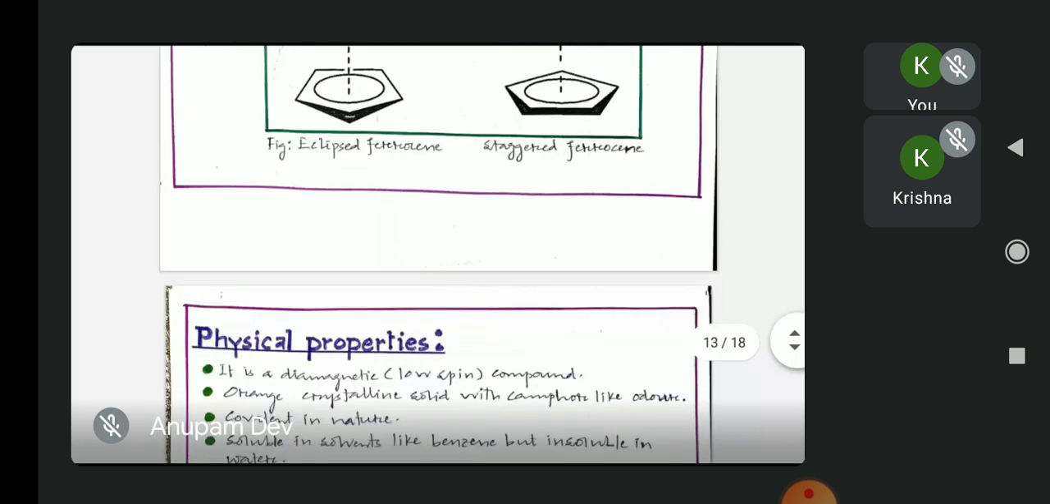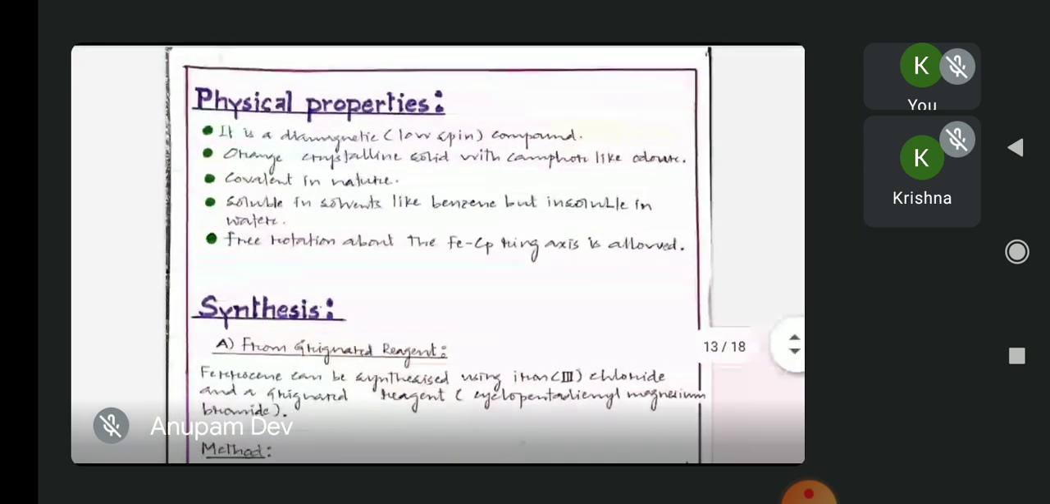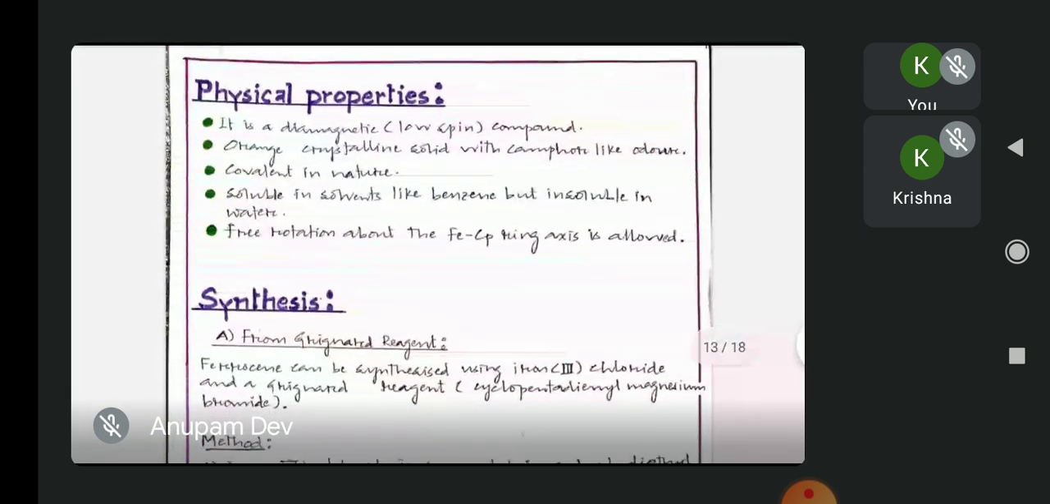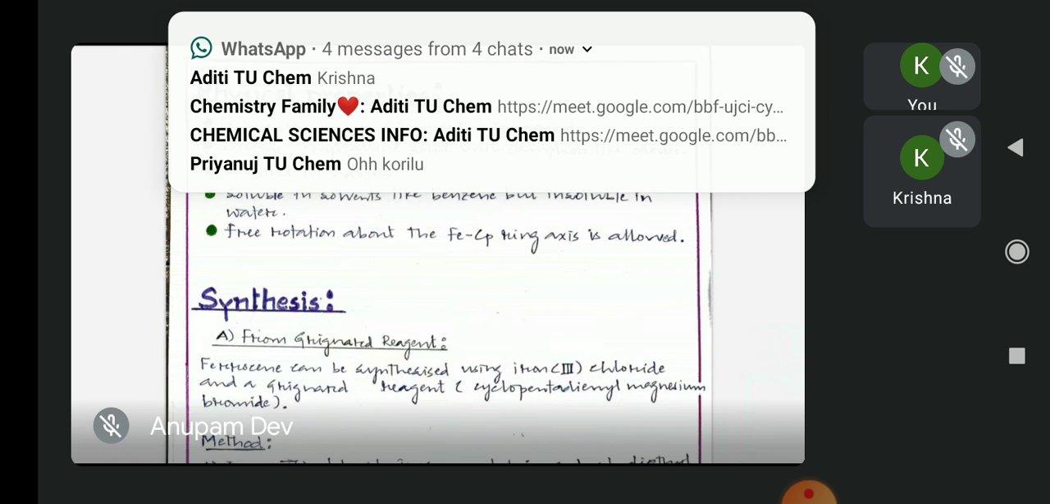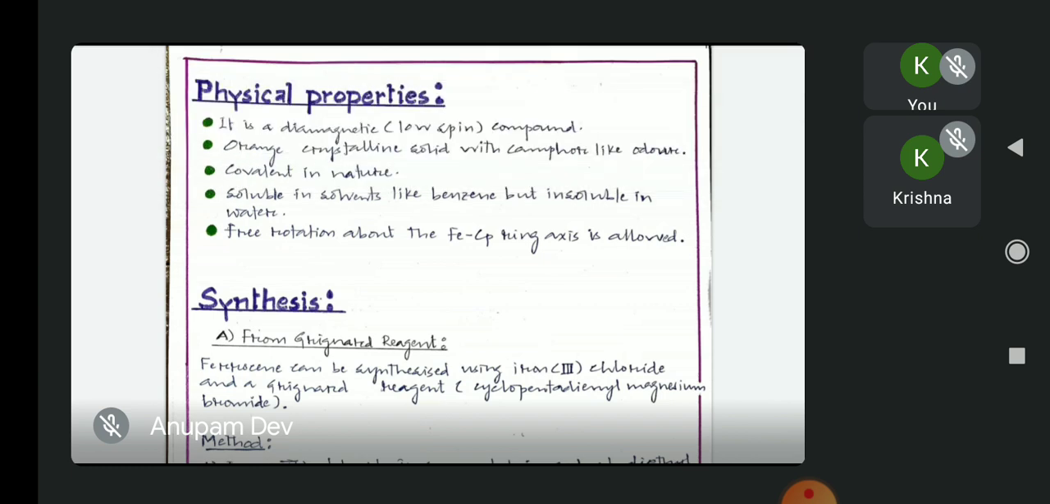So now let us look at some of the physical properties of the ferrocene molecule. The ferrocene molecule is a diamagnetic low spin compound, and this diamagnetism can be well described by the molecular orbital energy diagram of the ferrocene molecule, in which all the 18 electrons are paired up, and that is why the ferrocene molecule is diamagnetic in nature.